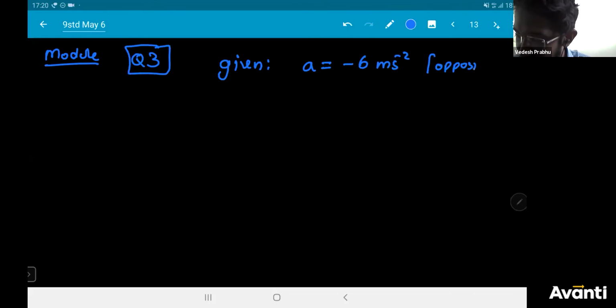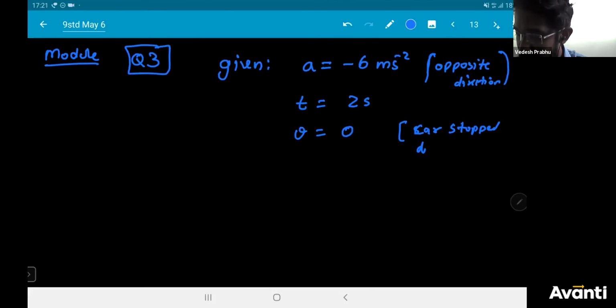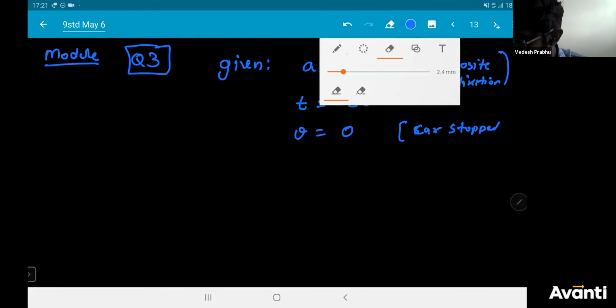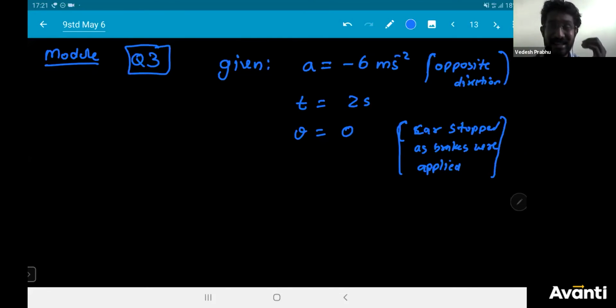Why? I'm going to write the reason also. Opposite direction, it is a negative acceleration. Next, they have told the time taken is 2 seconds. Since brakes were applied, the car stopped. I'm going to write the reason also: car stopped as brakes were applied. So hence final velocity is 0.